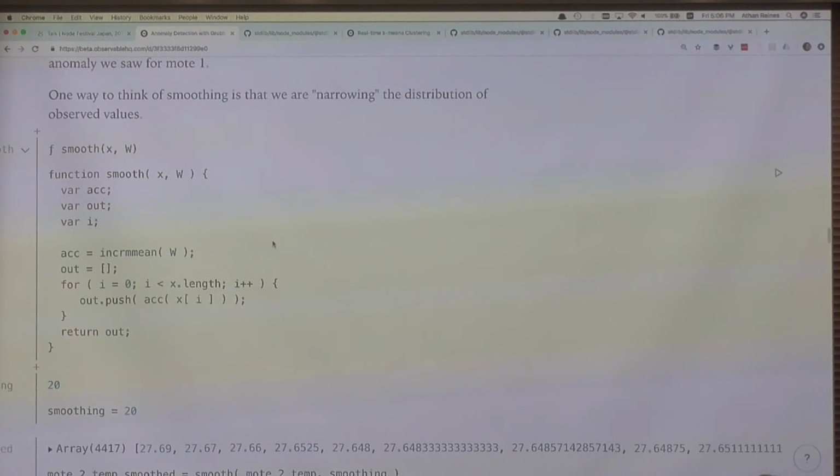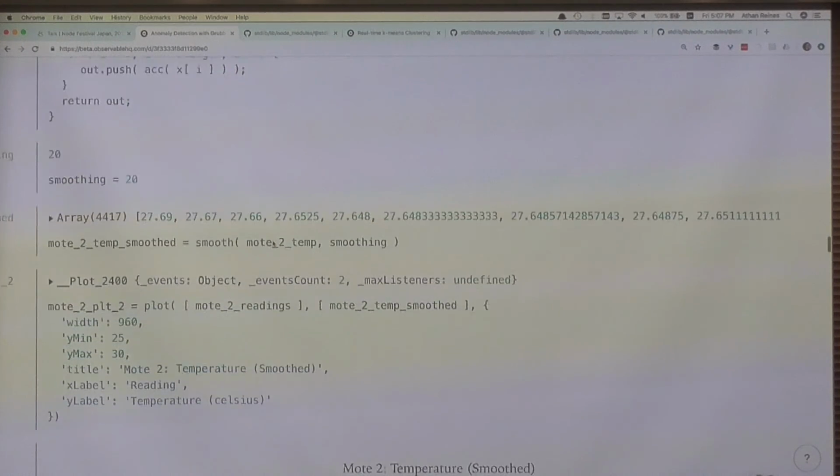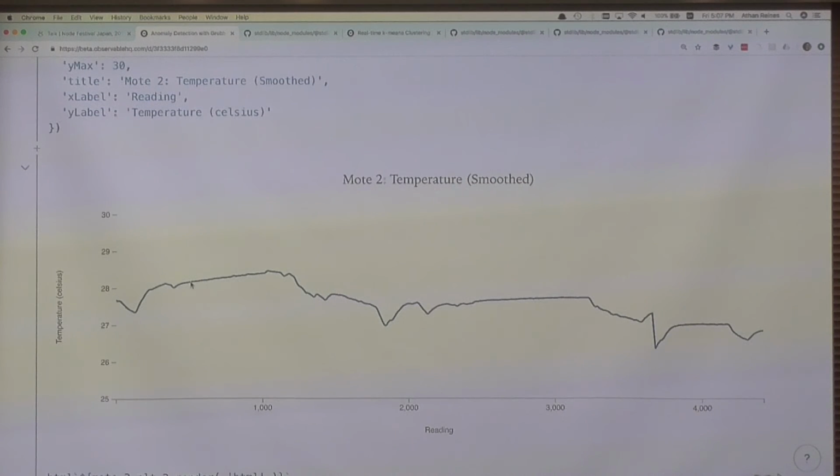So in order to help us with that, what we first do is find a smoothing function, which is going to take a moving mean, or running average, over that data set to help smooth it out. If we look at that, we notice that the data, while it still has some non-stationarity, meaning its statistical properties fluctuate over time, we do reduce the noise. And reducing the noise helps eliminate some of those small variabilities while still retaining the large variabilities which we're interested in, which are those large-scale anomalies.